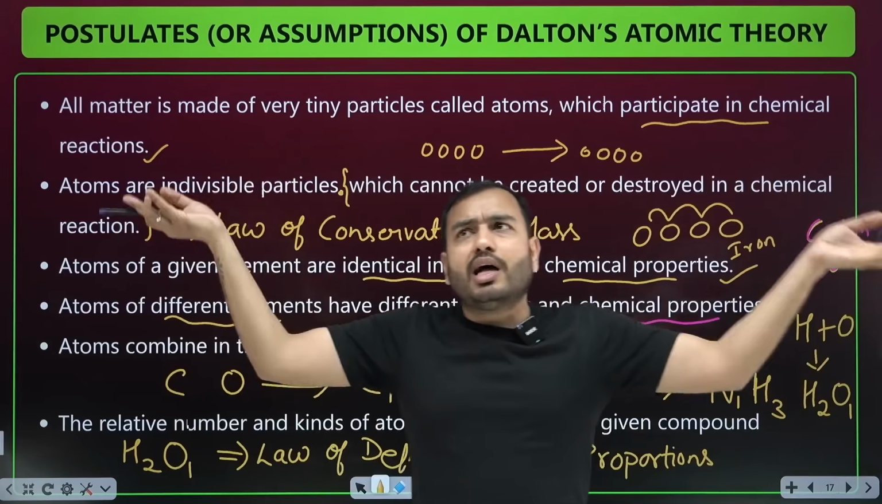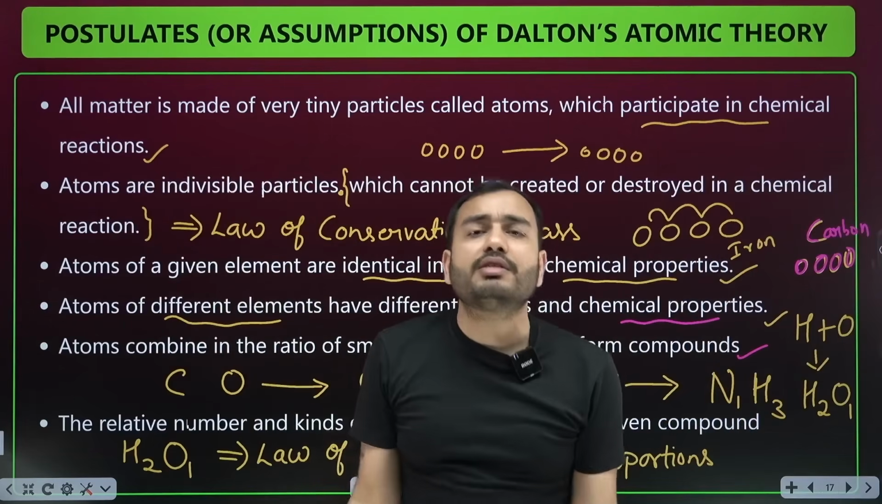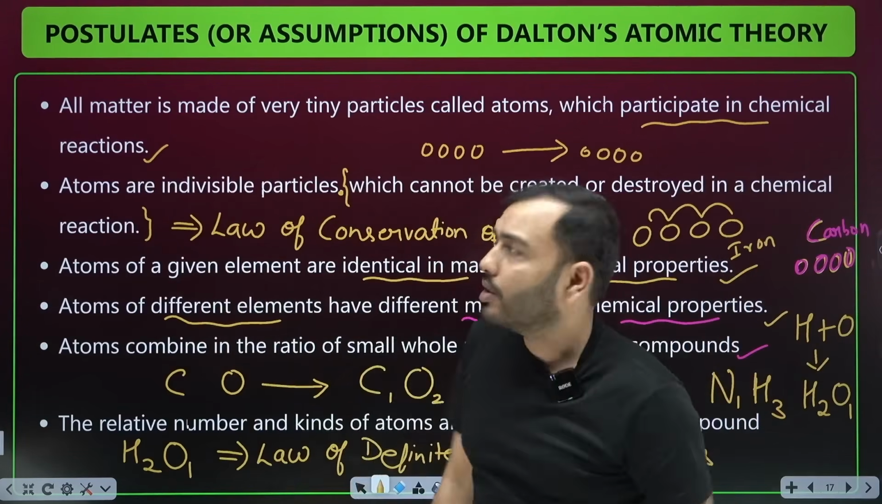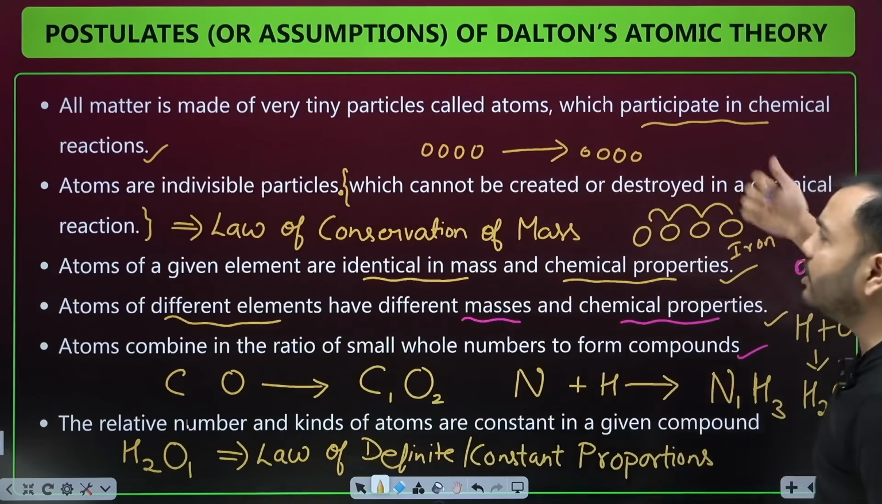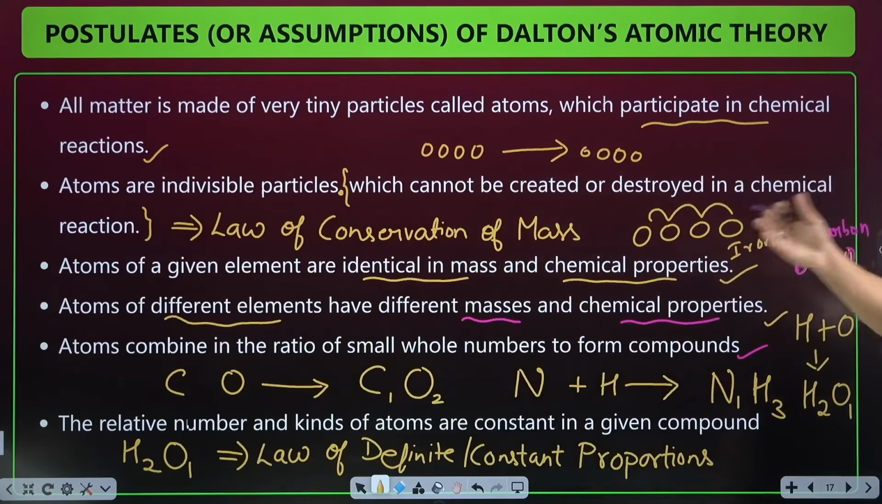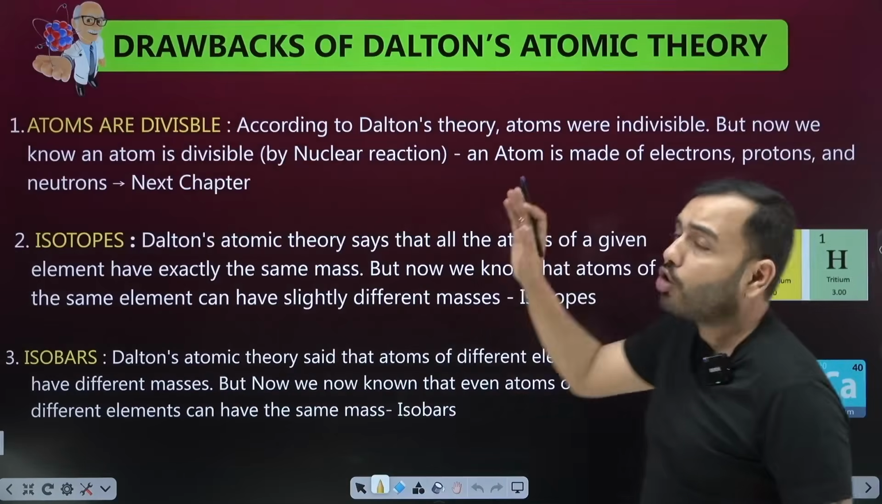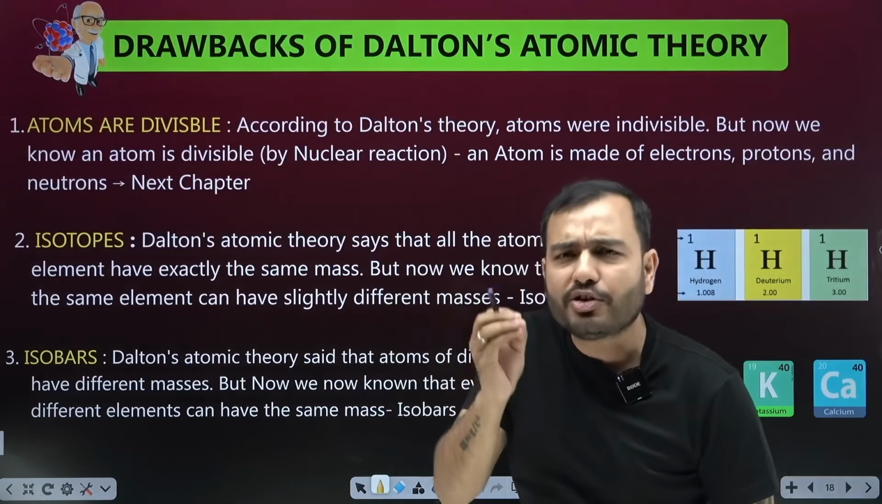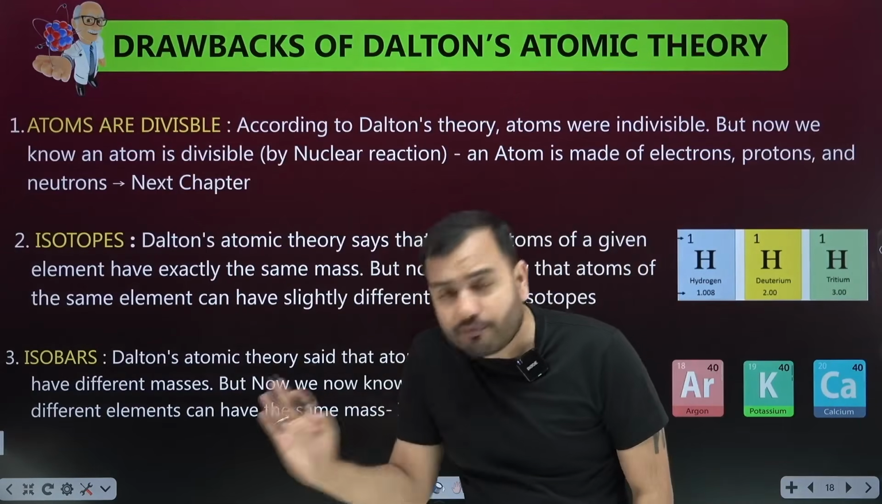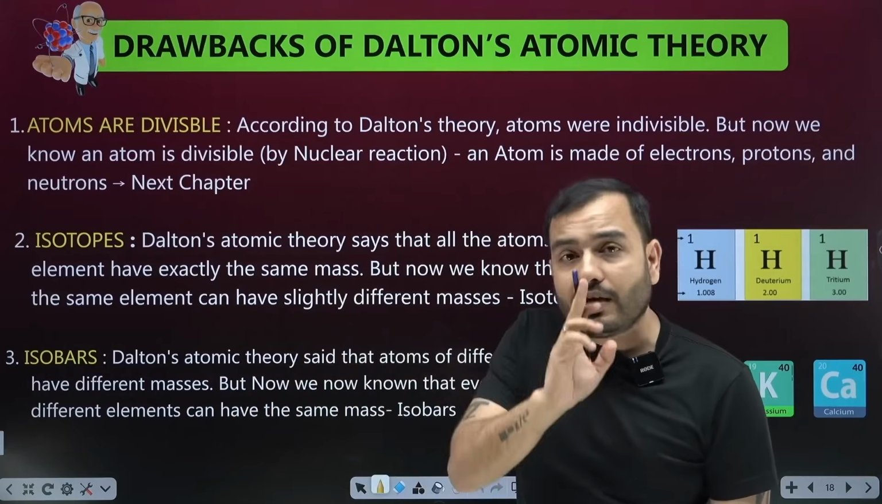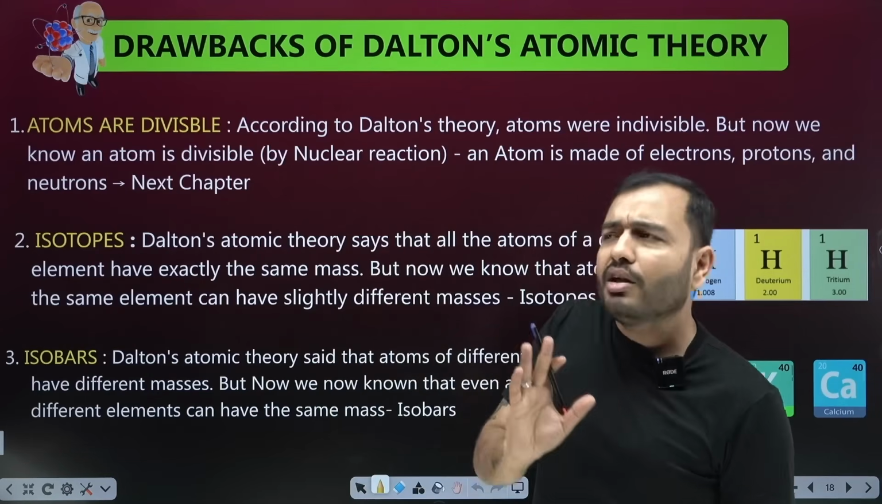Were all these statements 100% correct? No, beta. Whatever we know about the universe today, we won't be 100% correct, as further discoveries will keep happening. So later when science made discoveries, scientists said that yes, there are some problems in some points, which we call drawbacks of Dalton's theory. What did we call them? Drawbacks. Never say failure. Sometimes the book also writes failure. Wrong. NCERT wrote drawback. Very good. Drawback.